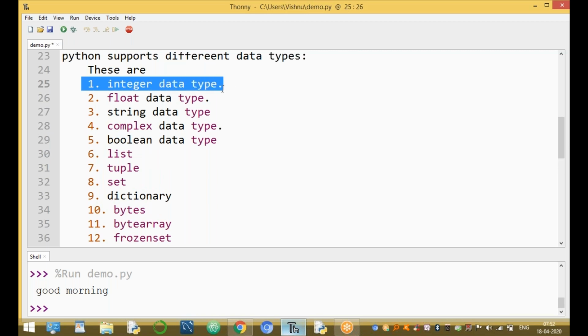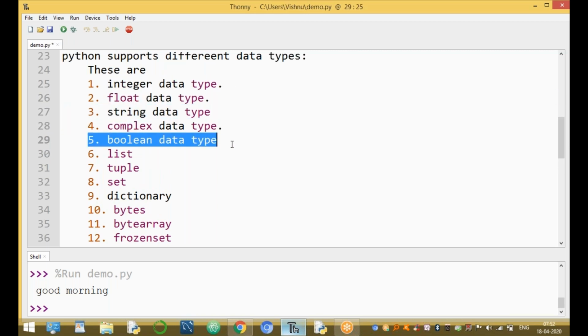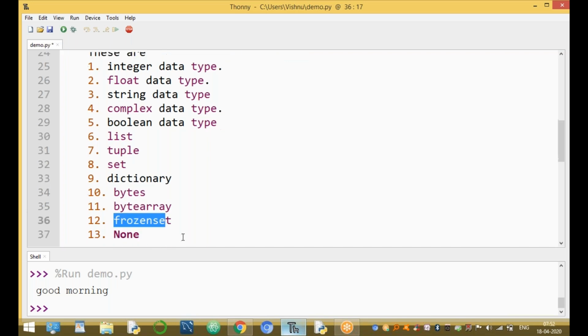These are the different data types: integer data type, float data type, string data type, complex data type, Boolean data type, list type, tuple type, set type, dictionary type, bytes, byte array, frozenset. In this session, these are the different data types.